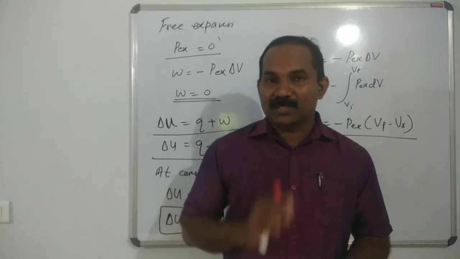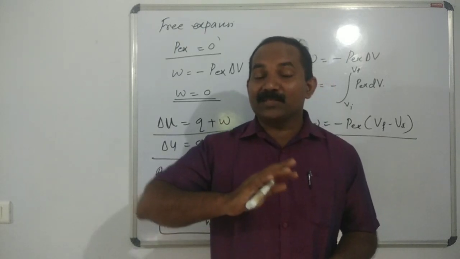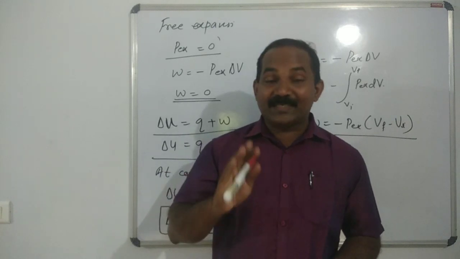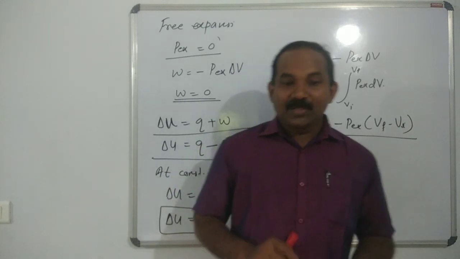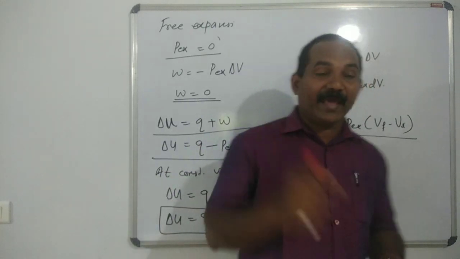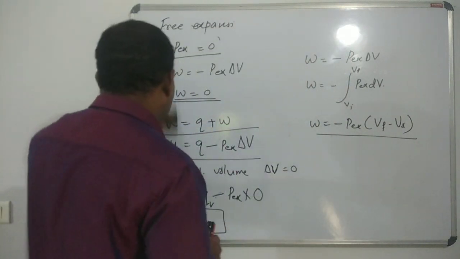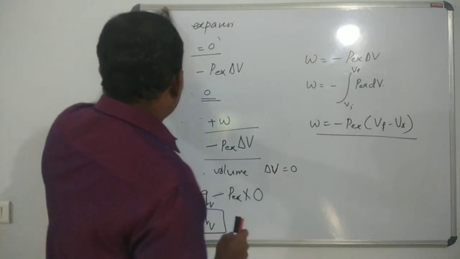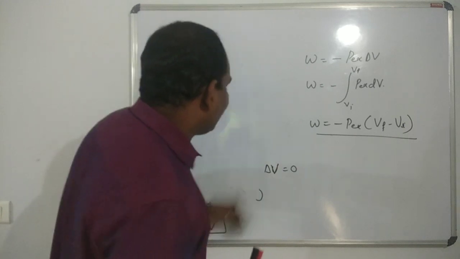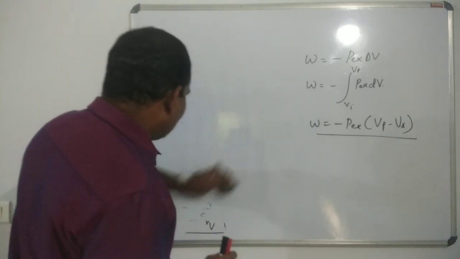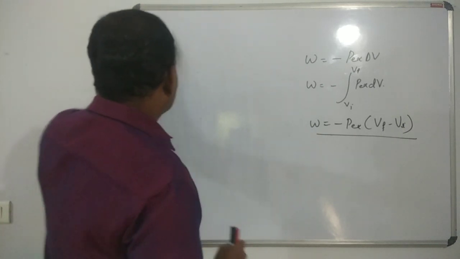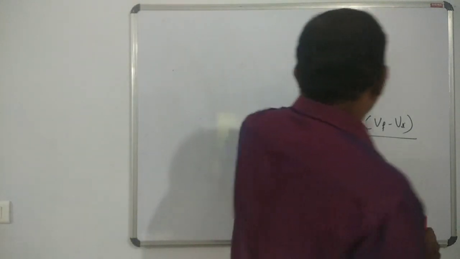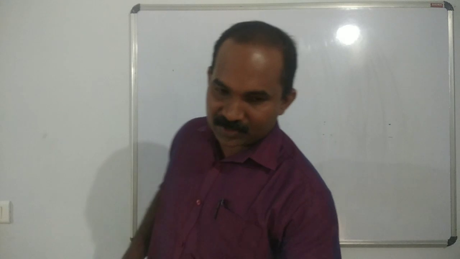Change in temperature is 0, but you remember that T is constant. So at a constant temperature, the process is called an isothermal process.